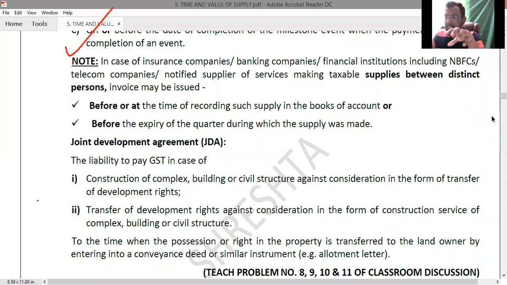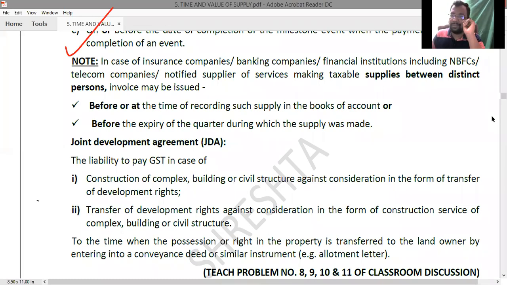But for the purposes of GST, they will be treated as 2 distinct persons. Though they belong to the same company, same organization, only for the purposes of GST, they will be treated as 2 distinct persons. This point we have already learned in the chapter Supply under GST, in Schedule 1. Read this, section 7.1c.